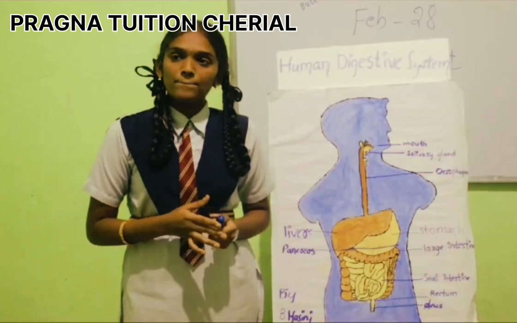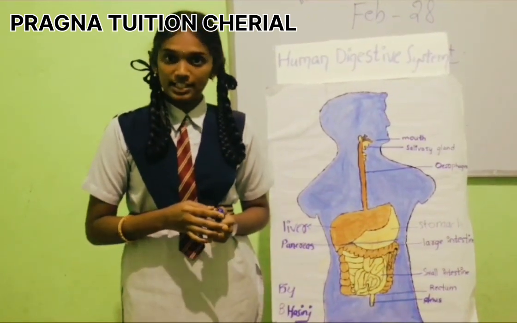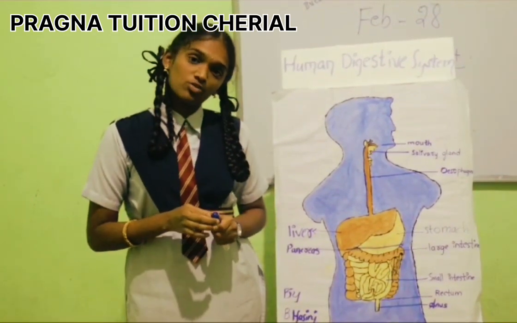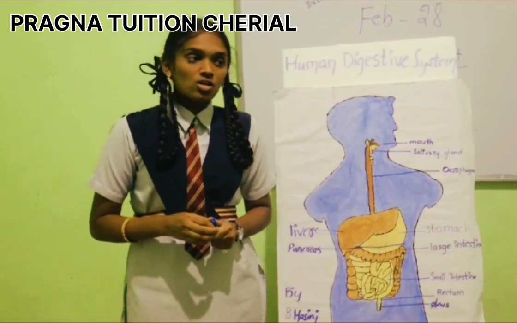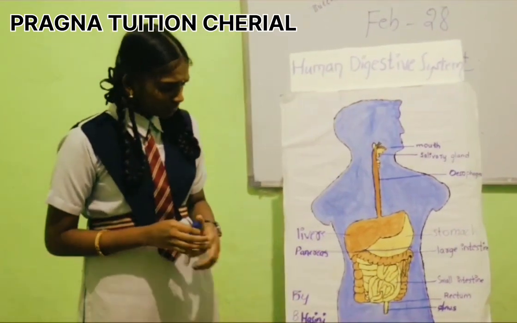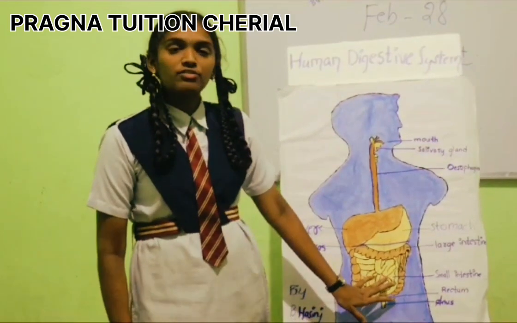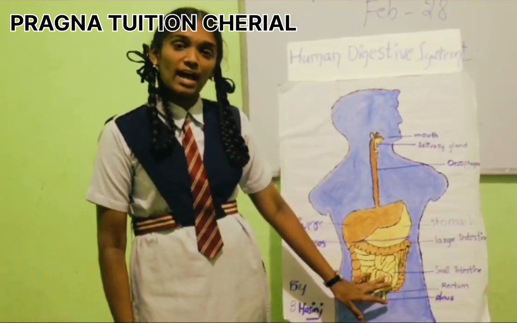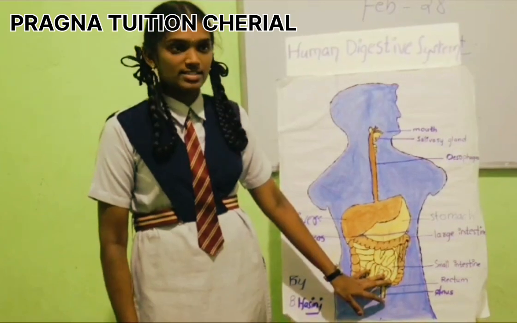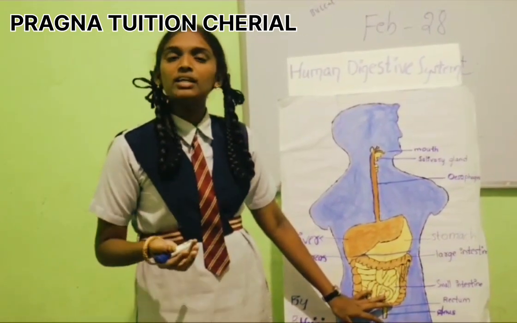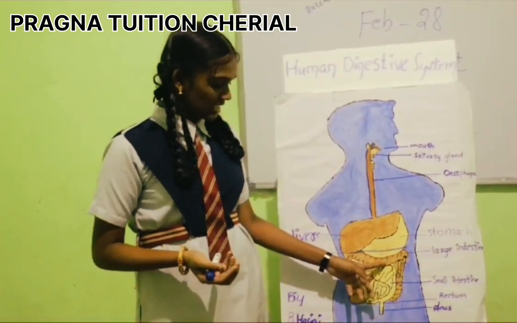When the area is increased in the small intestine, the rate of absorption also increases. Now the food in which the fats, proteins and carbohydrates are digested, the remaining material enters into the large intestine.